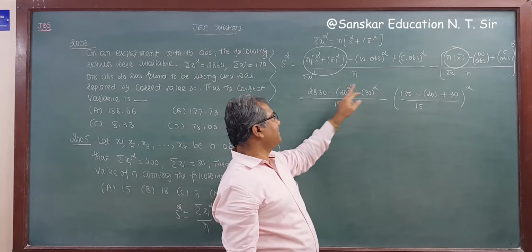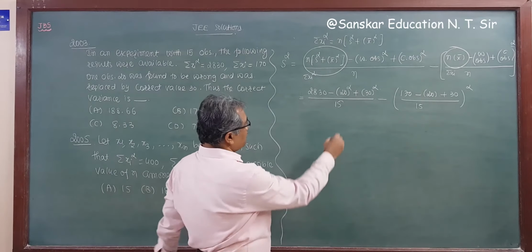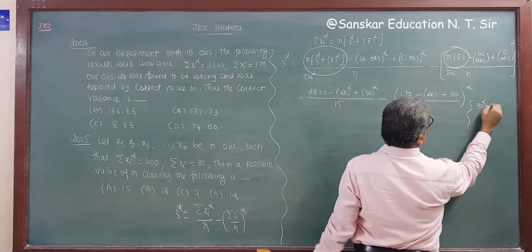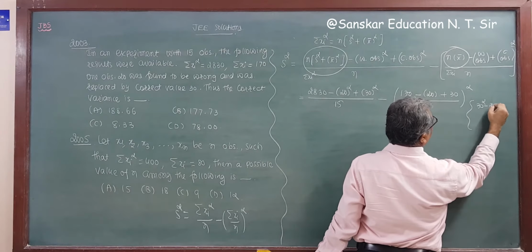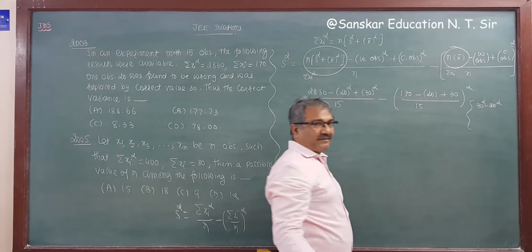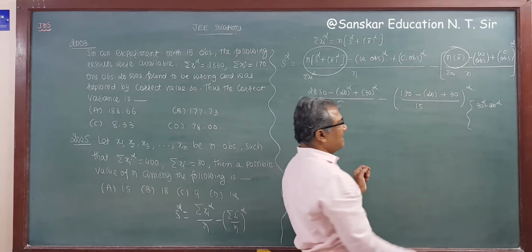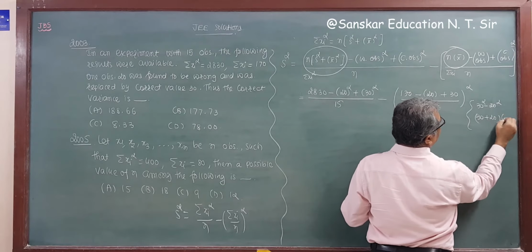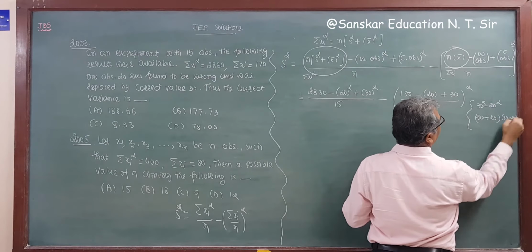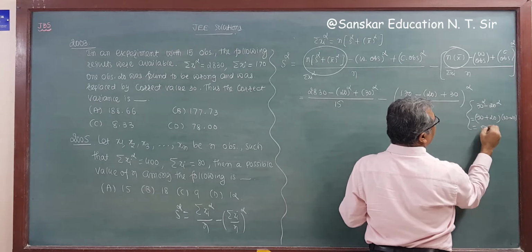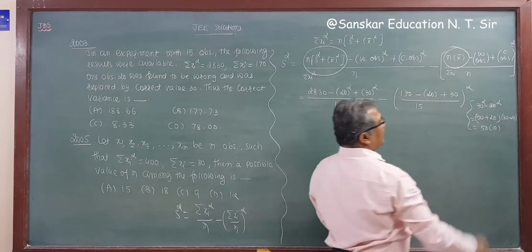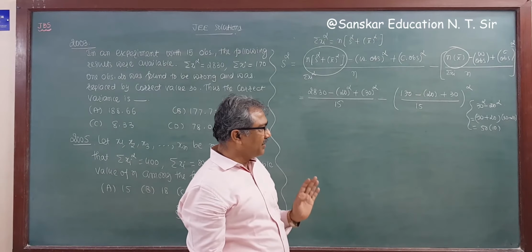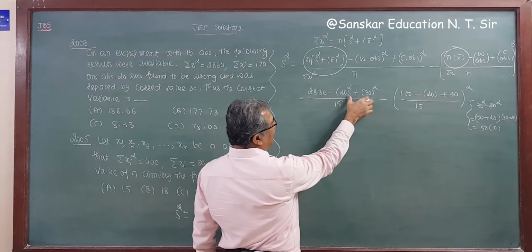Now this is 30 square minus 20 square, so you know how to simplify this. One time minus, one time plus, so this is 30 plus 20 and 30 minus 20, that is 50 into 10, which is 500.